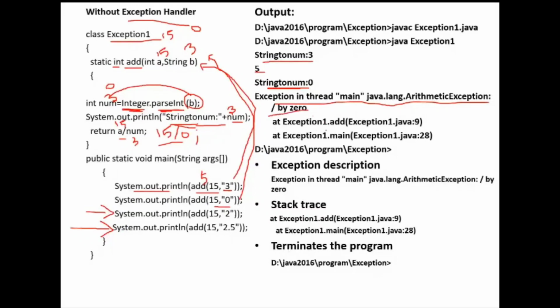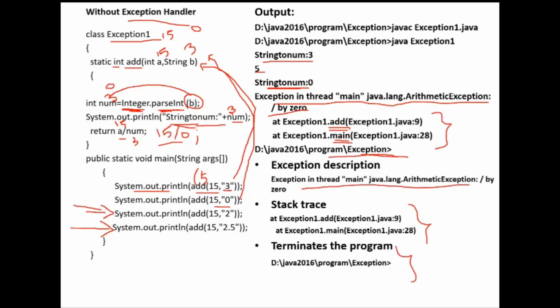This exception occurred in which function? In add, and this add function is called from main. So this is a stack trace. The exception actually occurred in add, but this add is called from main. I called this add function from main only. This is called a stack trace. And finally the program is terminated abnormally. The code after this is not executed. So this is the exception description, this is the stack trace, and this is the program terminated abnormally.